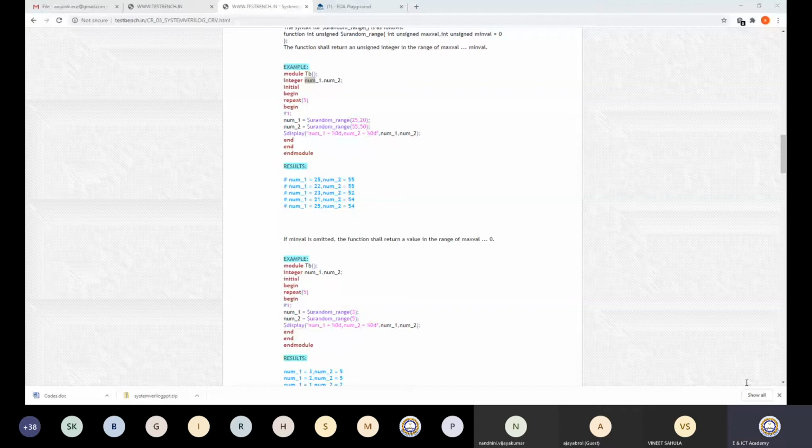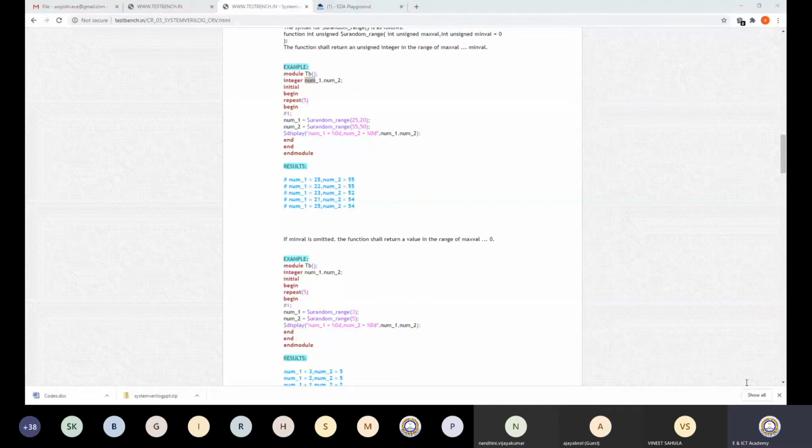Some of the things I may only be touching on, but when you go back and try some examples, testbench.in is a very good site where you can get a lot of examples. There are a few more websites that I will let you know one by one. This website is also good, so you can start a playground and try to observe it. If you have any doubt, I will be more than happy to give you the answer, not restricted to this workshop. Even after the workshop, if you have a doubt, you are welcome.